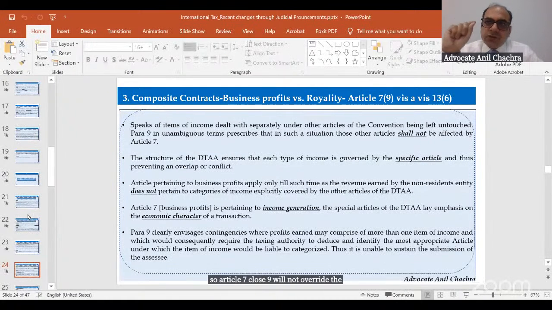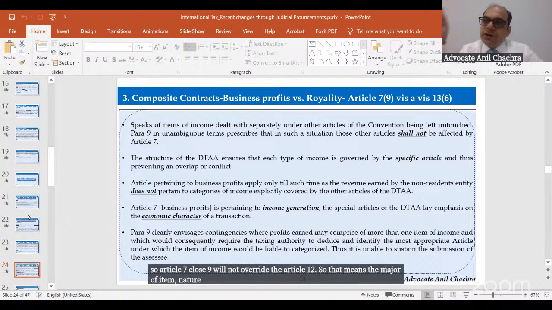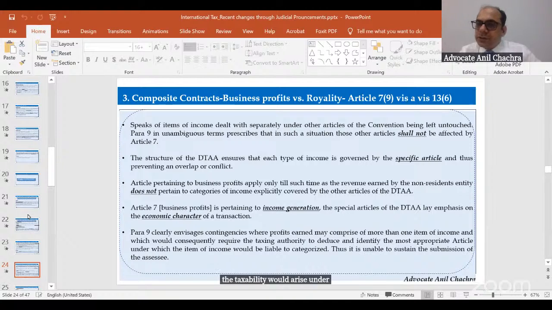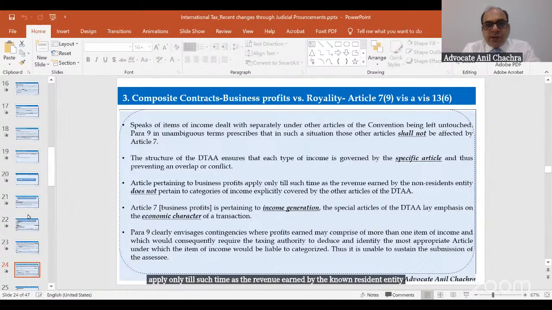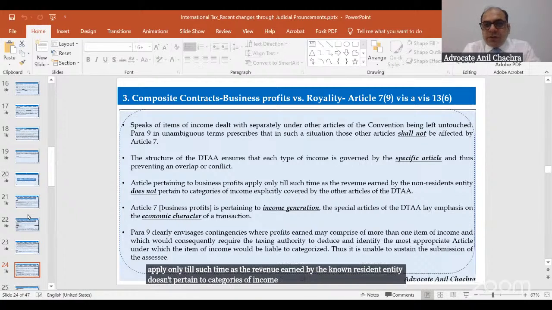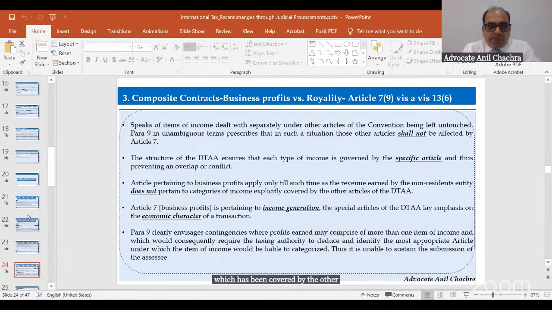So that means the nature of item, nature of income would be royalty. So that means the taxability would arise under Article 12 or 13, right? So Article 7 will not come into play. So the article pertaining to the business profits applies only till such time as the revenue earned by the non-resident entity doesn't pertain to categories of income which has been covered by the other articles of the DTA.